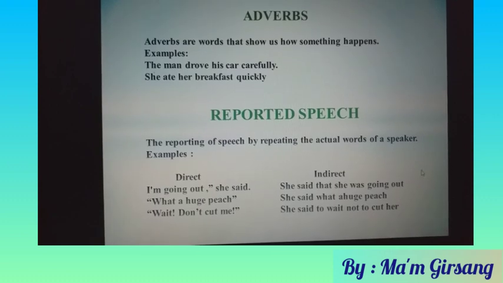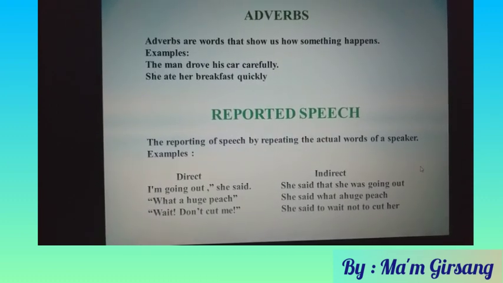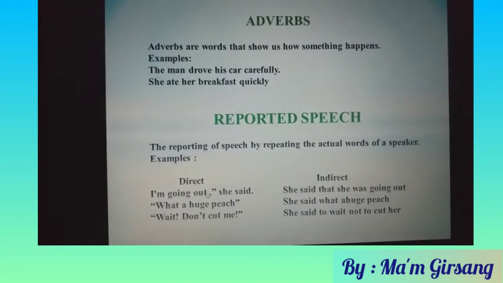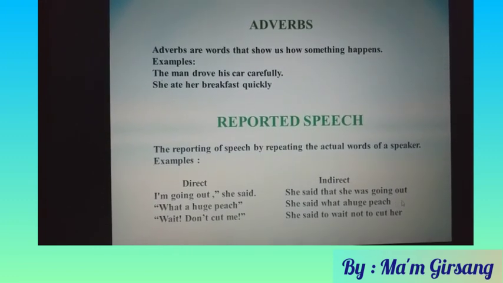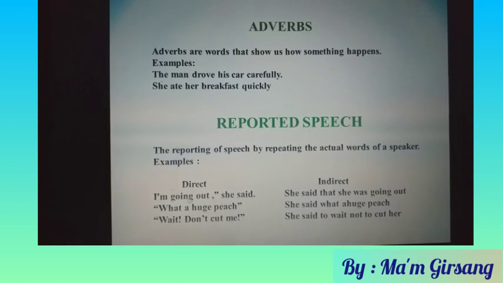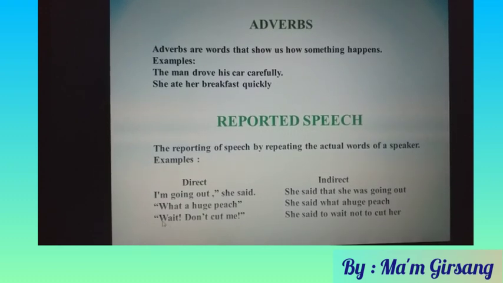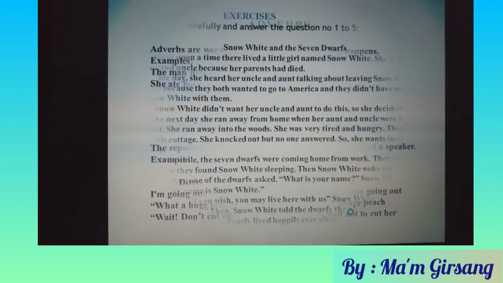And the next, reported speech. When writing or speaking narrative, you can use direct speech and indirect speech. Let's see the examples. I'm going out, she said. She said that she was going out, that is indirect. What a huge speech, that is direct. And indirect, she said what a huge speech. And the last example, wait, don't cut me. Indirect, she said to wait, not to cut her.